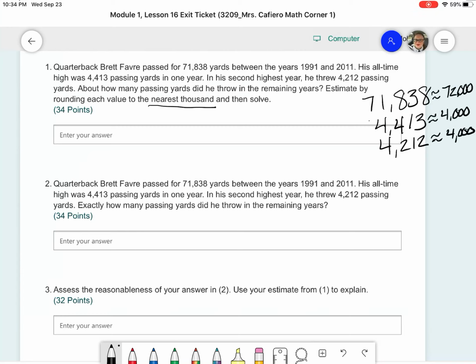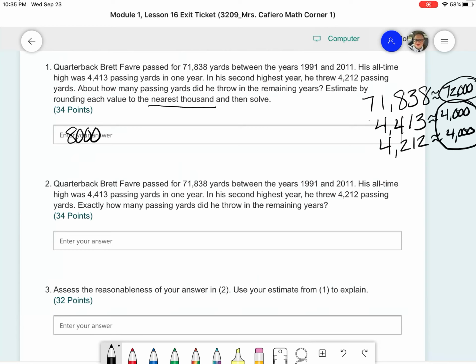So I know his passing yards in 2 of the years. They want to know how many yards in all the others. So the first thing I'm going to do is I'm going to take these 2 rounded numbers here for these 2 years and add them together. When I do that, I'm going to get 8,000. But I'm not done because I still have to figure out from the total estimate that I have how many he passed in all those other years.